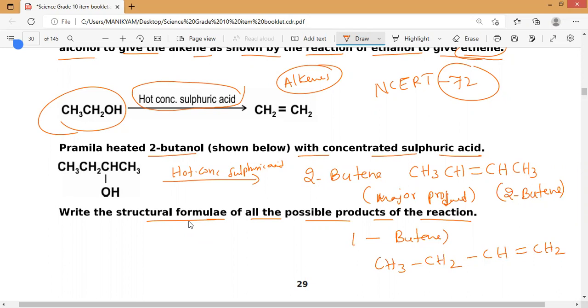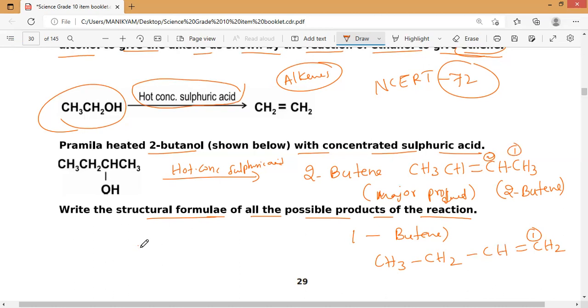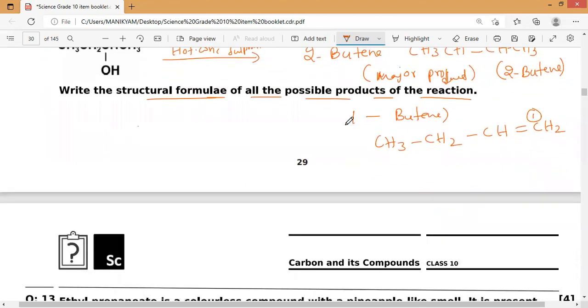So these are the 2 products, CH3CH=CHCH3, 2-butene, and 1-butene. That's all. In 1-butene the double bond is here, carbon 1. In 2-butene it is at the second carbon. So only two will form. Write the structural formula of all the possible products, 2 products, 2-butene and 1-butene. Clear.